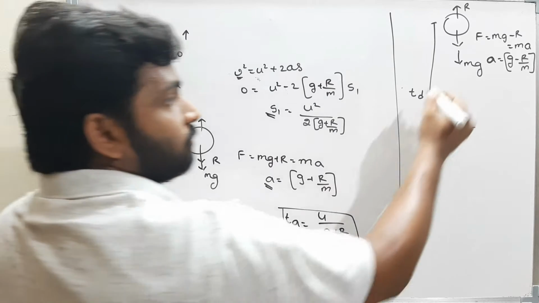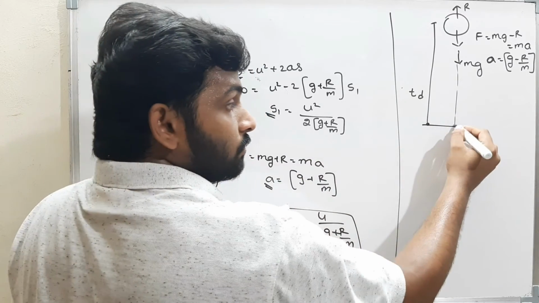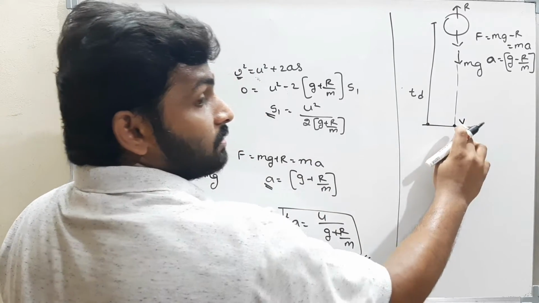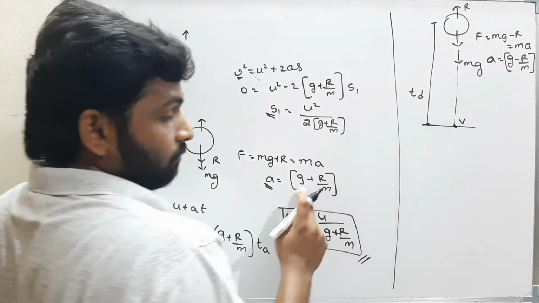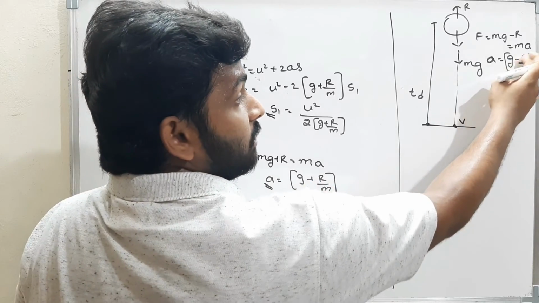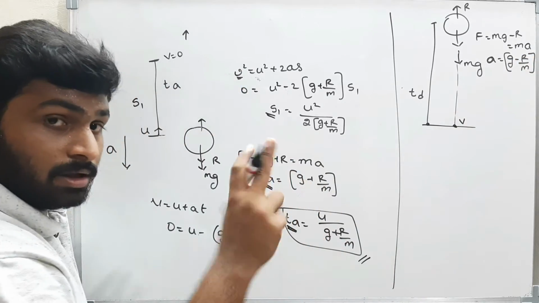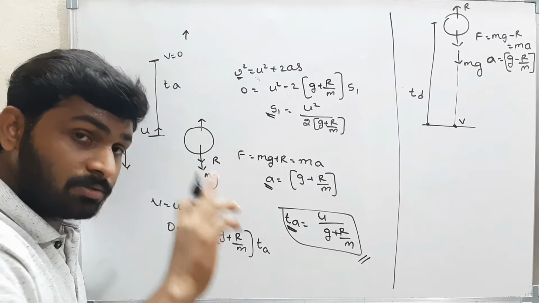Now here the velocity of the body when it reaches the ground is not u. It is some v, where v is different from u. Because the acceleration is different in both the directions. Here it is g plus r by m, but here the acceleration is g minus r by m. That means acceleration is different. Therefore, the velocities will be different. The velocities are not the same.